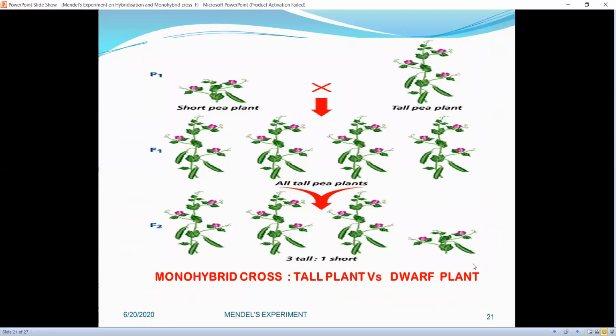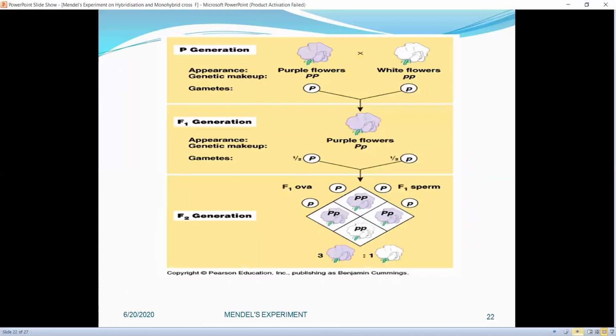Now, this slide shows a cross between a tall plant and a dwarf plant. And in F1, you can see all the plants are tall. In F2 generation, 3:1 ratio can be seen. Three plants are tall, only one is dwarf. Now this again shows a monohybrid cross between purple flower and white flower.